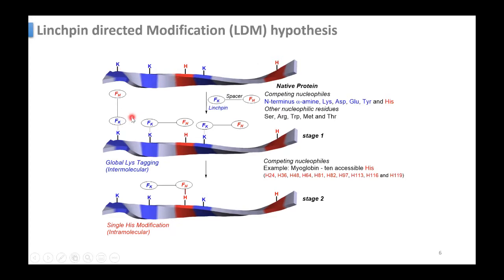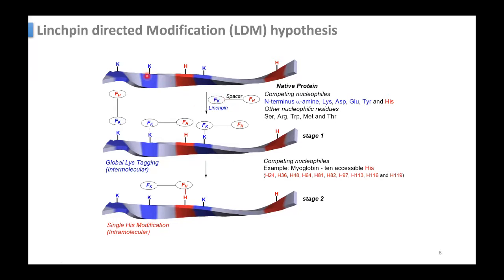But the idea is taking a reaction that is fast in the case of this FK, the functional group that attacks this lysine and this lysine. This reaction should be fast and reversible. But this FH, the functional group that reacts with histidine, this reaction should be slow and irreversible.